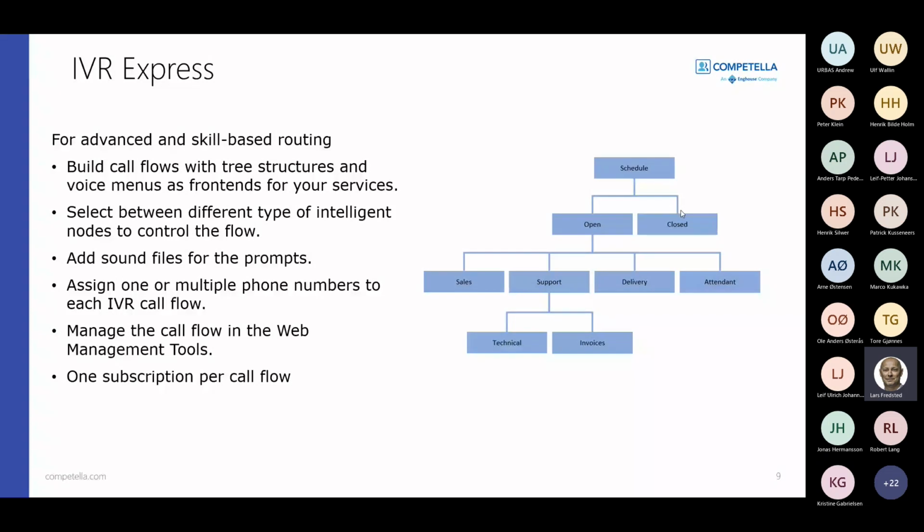We offer the IVR Express for the Competella Communication Suite, and the IVR Express can be used if you would like to do some kind of menu-based interactive voice response routing, as well as if you require more advanced skill-based routing. It requires a subscription per call flow, but if you don't require this type of advanced routing and can go with our good and automated routing, which also includes some skill-based routing, then you will be good with the agent licenses themselves.